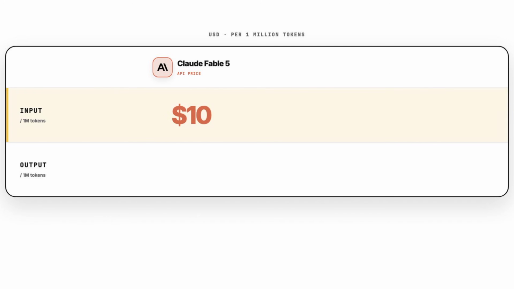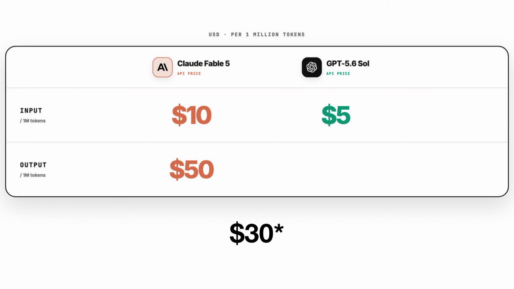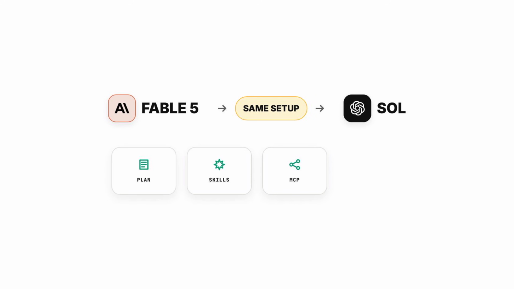It costs $10 in and $50 out per million tokens, versus GPT Soul cost $5 and $50. So it's 40 to 50% cheaper per token. The question is whether cheaper means worse. That's why today we're giving Soul the exact same plan, exact same skills, the same MCP server, and the same starting project as Fable 5.